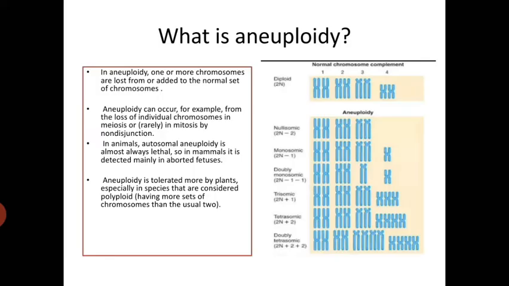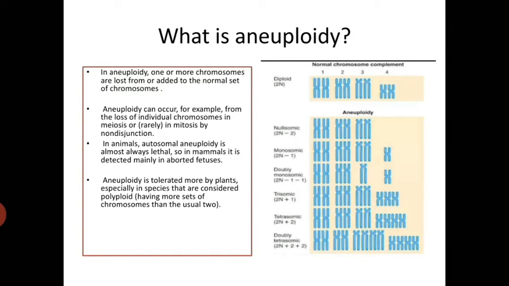Now, what is aneuploidy? In aneuploidy, one or more chromosomes are lost or added to the normal set of chromosomes. Here we can see that a number of chromosomes are lost, and here a number of chromosomes are added. Aneuploidy can occur, for example, from the loss of an individual chromosome in meiosis or in mitosis by non-disjunction.